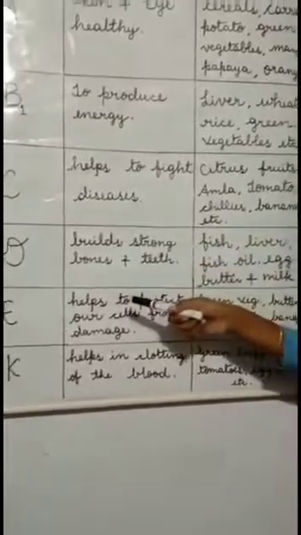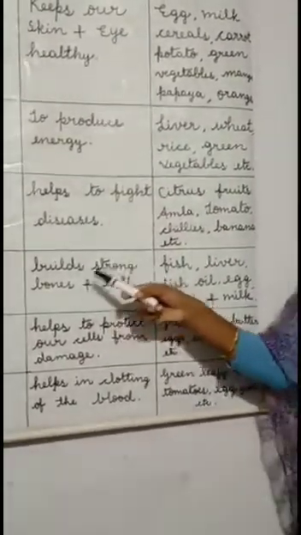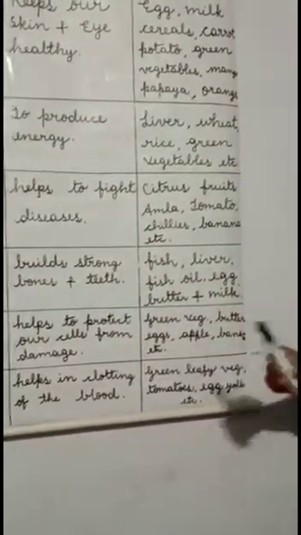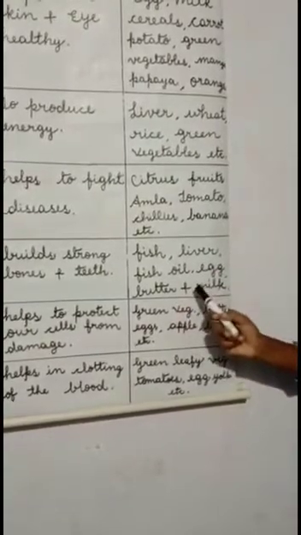So what are the functions of vitamin D? Vitamin D builds strong bones and teeth. What are the sources of vitamin D? Fish, liver, fish oil, egg, butter and milk.